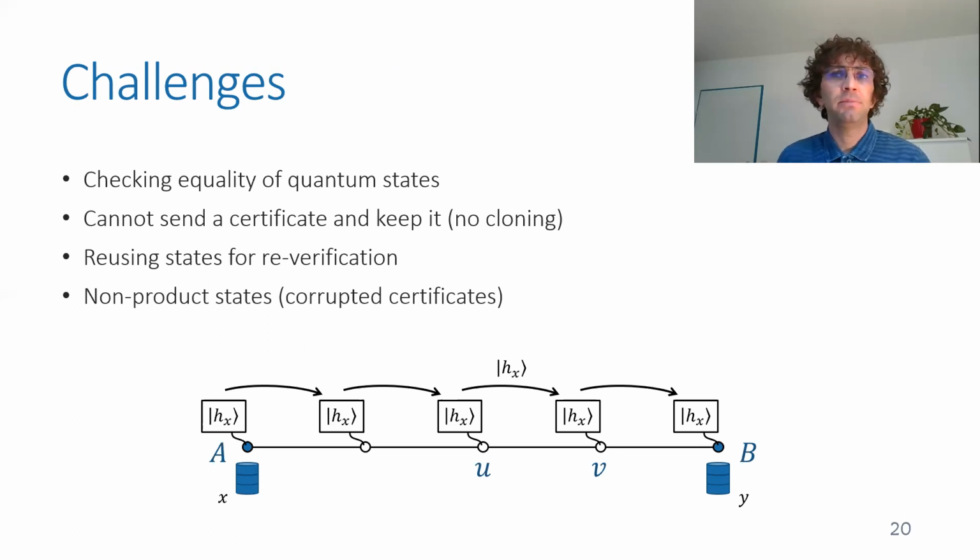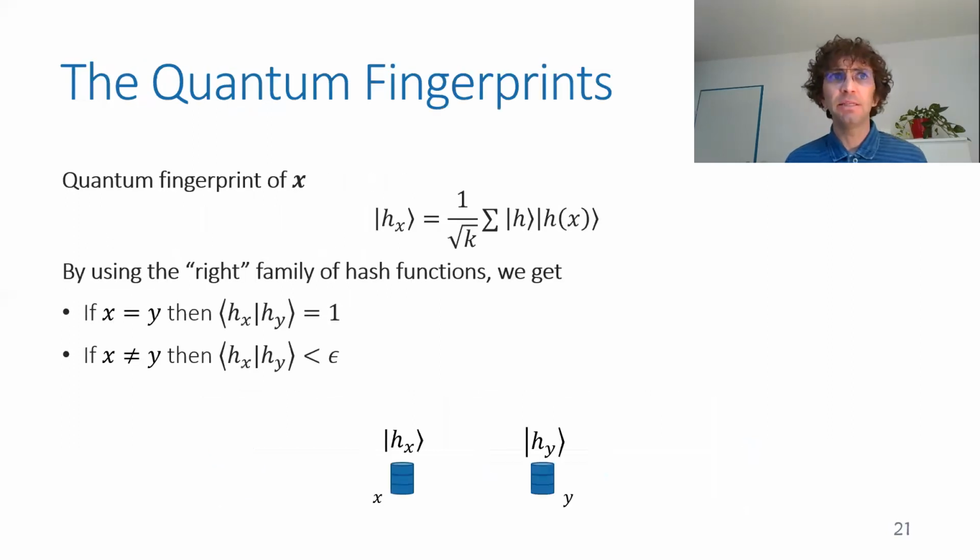And finally, another problem is that for the equality test that we know and use in quantum computation, it's not clear what happens when you have a corrupted state. We said our certificate is a quantum state that is a superposition of several states. It's a product state. What happens if the prover gives you a state that is not even a product state? Would the equality test still work? So we had to overcome these and others.